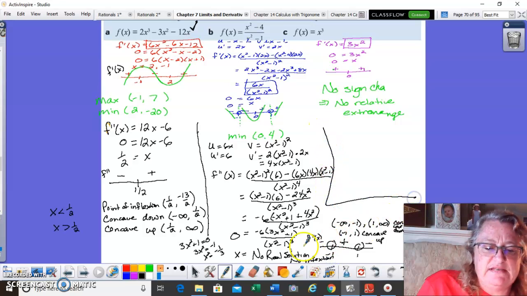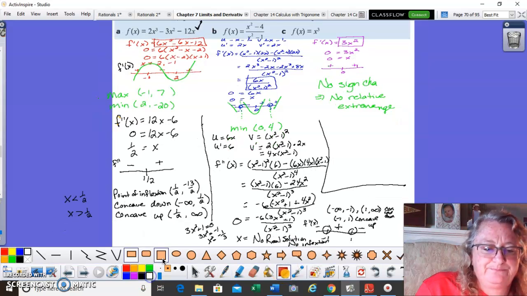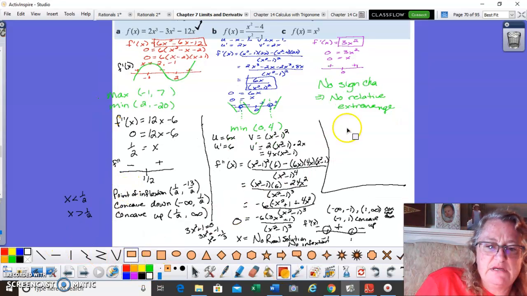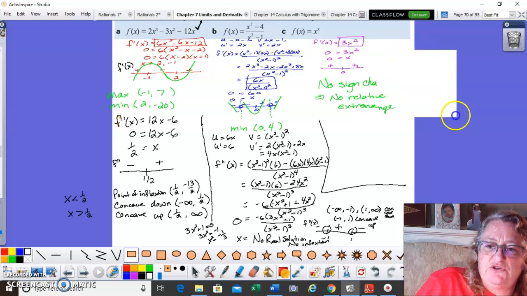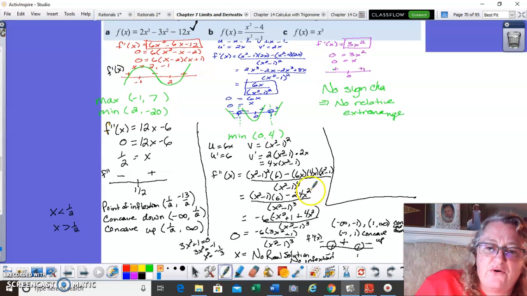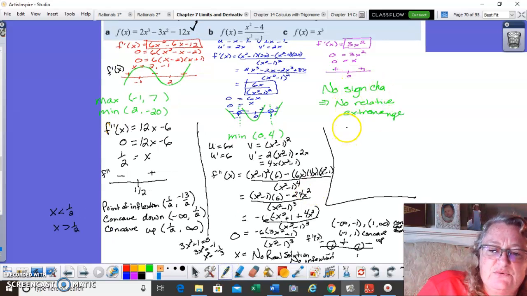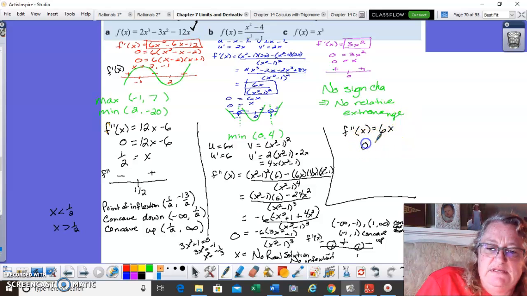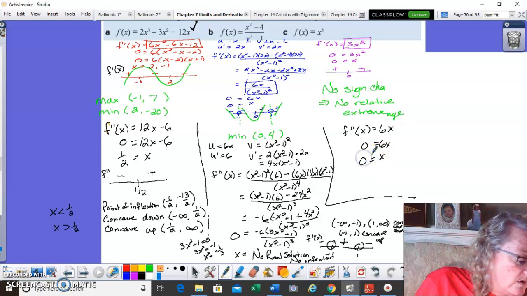So we're going to come over to this side. I'm going to go ahead and draw myself a nice white box here, so that if I need more space, I can just go ahead and keep writing. How about that? Okay, so going back for this one, I'm going to the second derivative on this one. Oh, that's not bad. The 2 becomes 6 here, x to the first power, so it's 6x. When does that equal 0? That equals 0 when x equals 0.